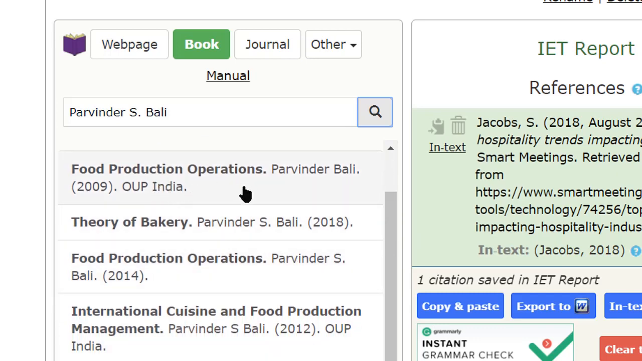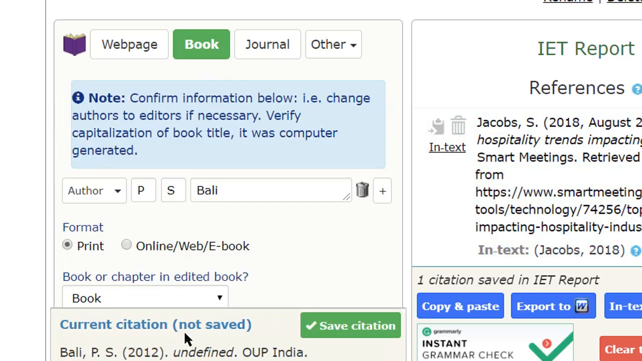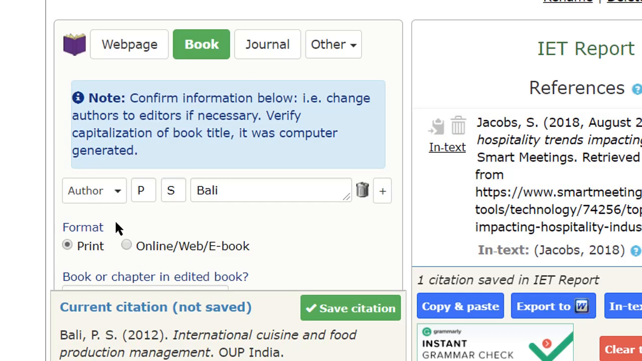Food production operation, theory of bakery, food production operation, international cuisine. And suppose you have taken information from international cuisine and food production management by Parvinder S. Bali, you can click here. So the author has come, Parvinder S. Bali. So that's the correct format: second name, middle name, first name.